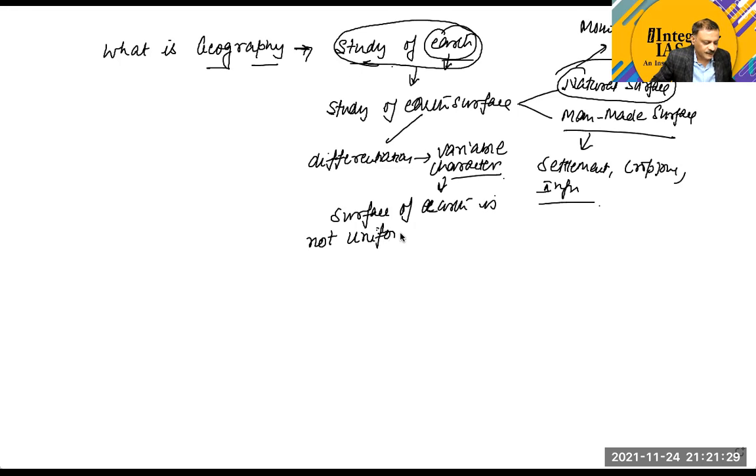You got this point? You do not find the similar type of surface at all the places of the earth. The earth's surface is not uniform. We have a variation on the earth's surface.